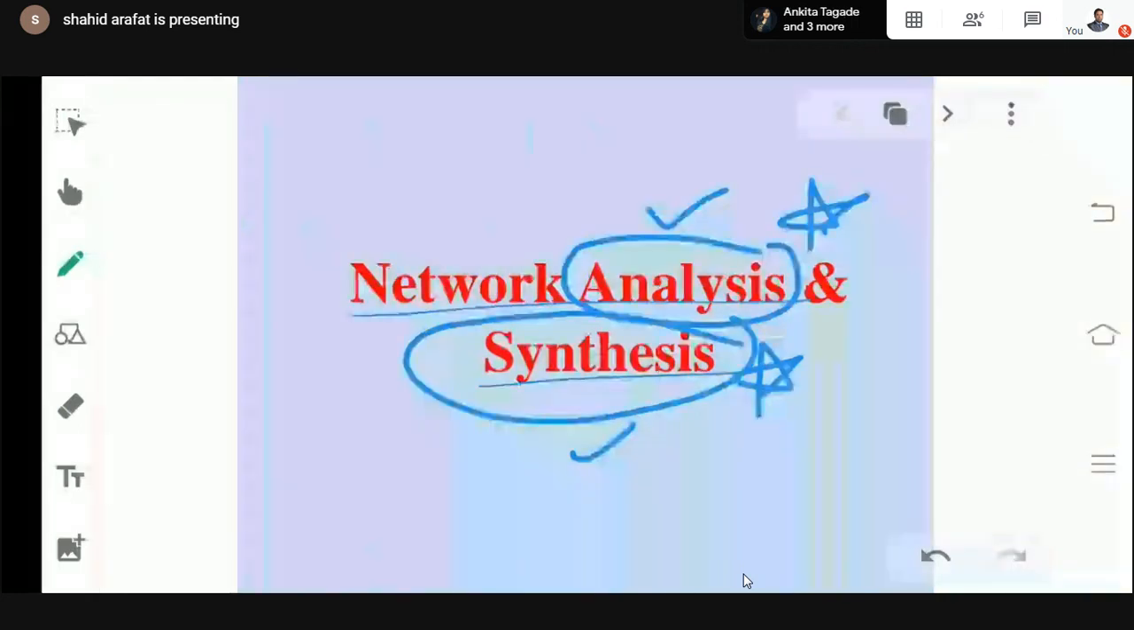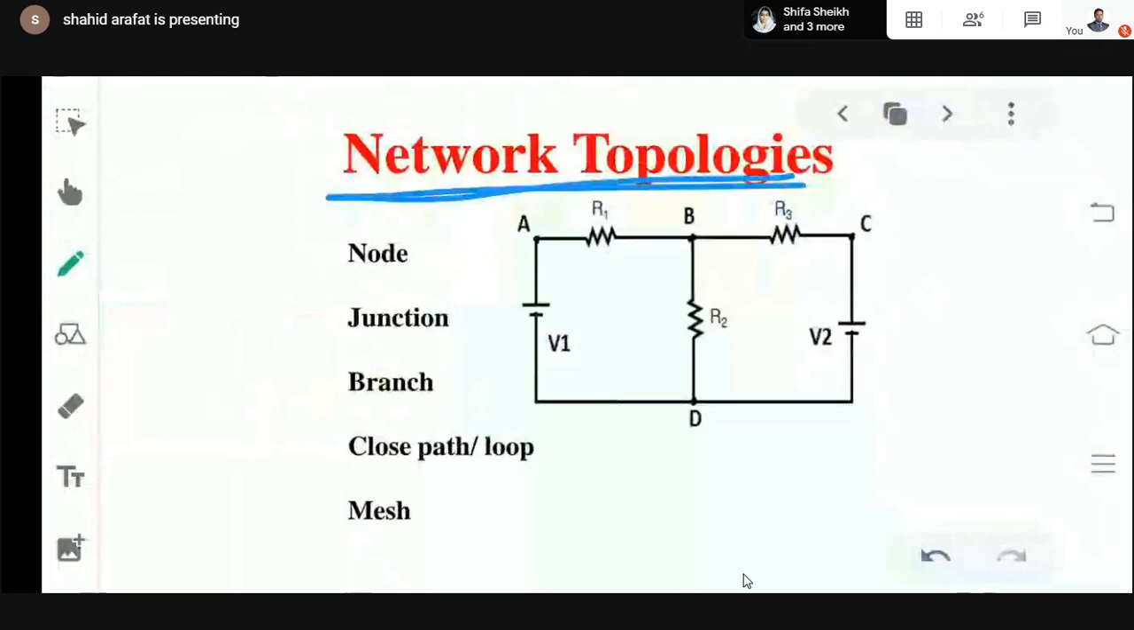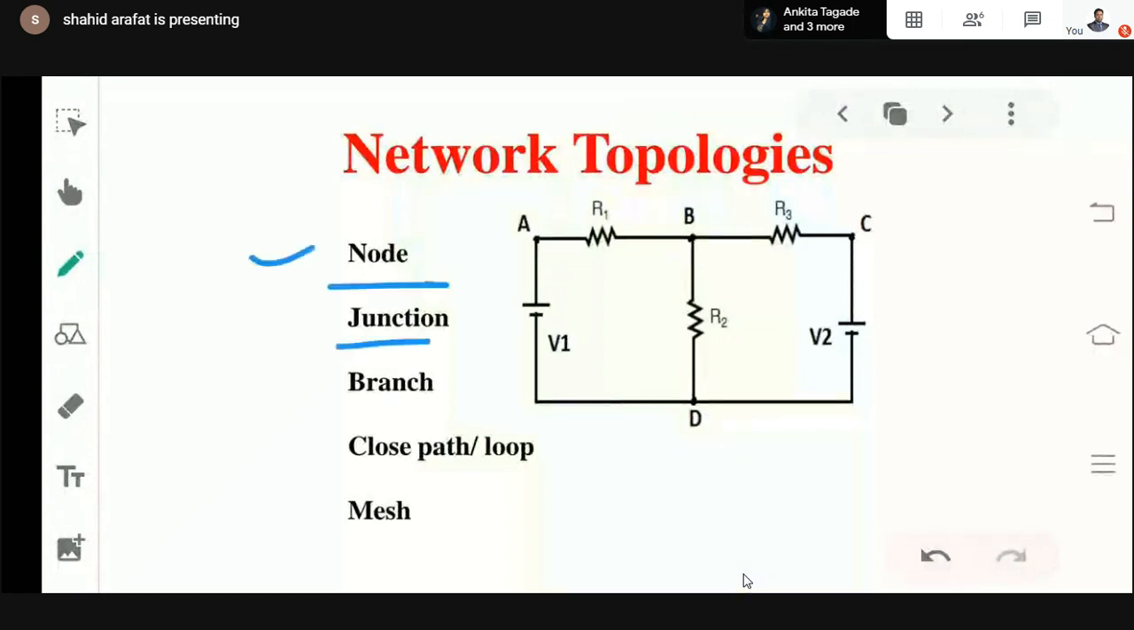Now next, let's quickly take a look over network topologies, basic terms related to network studies, network circuit, network theorem, whatever name you call it. First one is your node. So node and junction. These two are almost related terms. Some of you might be getting confused. What is a node and what is a junction? There is a slight difference between them.